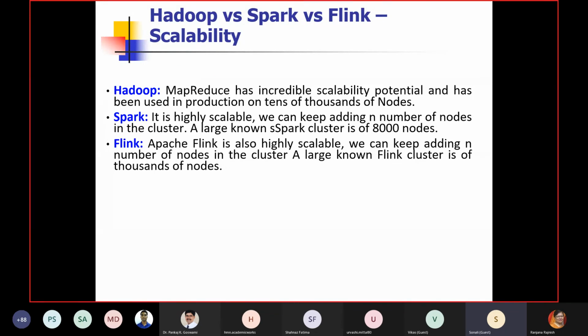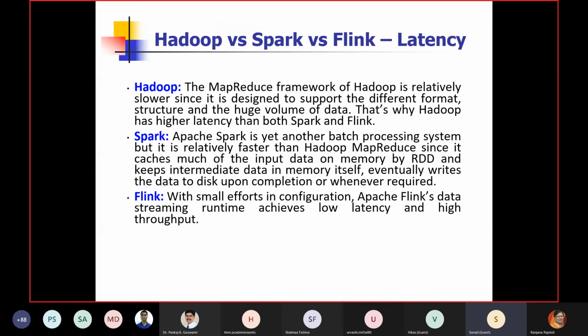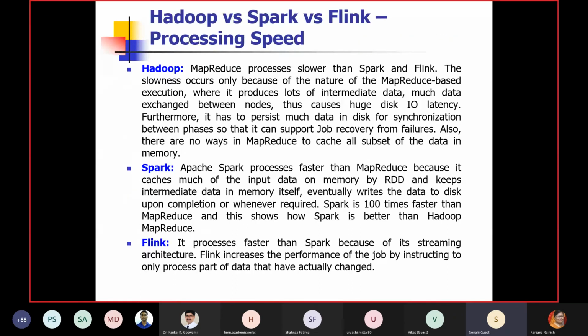You can see here that tens of thousands of nodes can be processed through Hadoop, up to 8,000 nodes through Spark, and maybe thousands of nodes with Flink with better capabilities. Latency is minimum with Flink, and Hadoop is definitely not at par with Spark and Flink as far as latency is concerned.